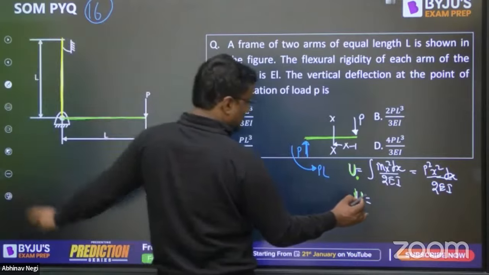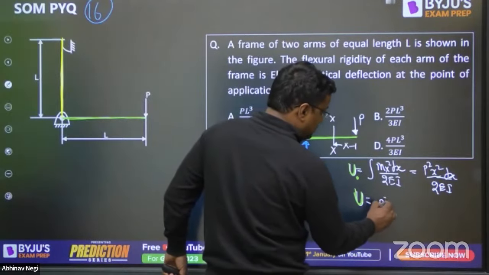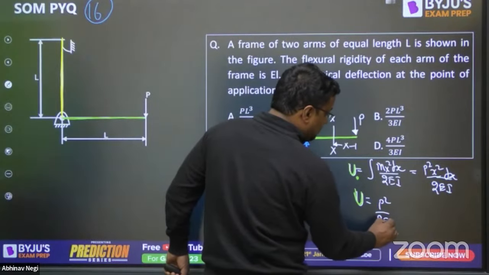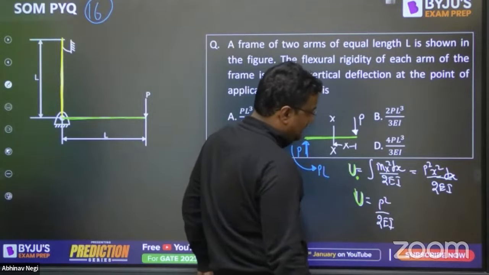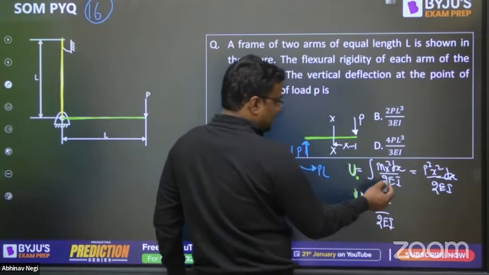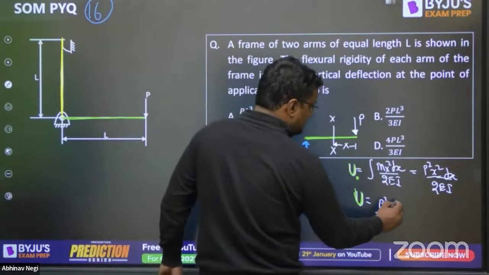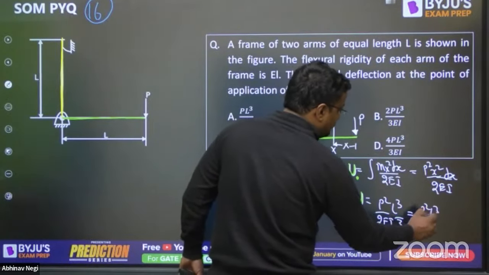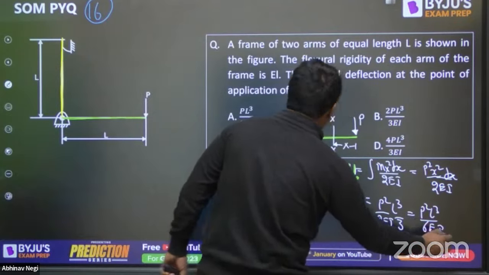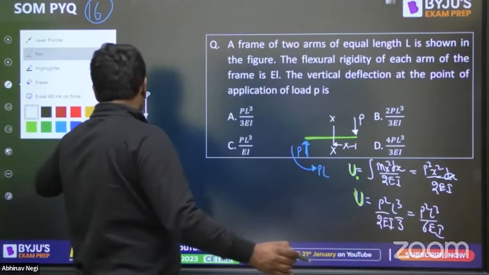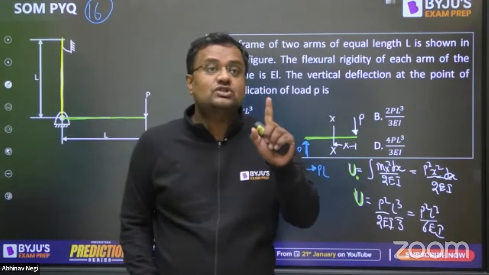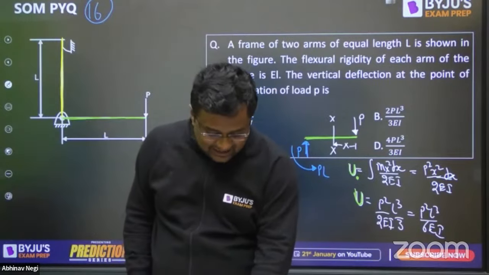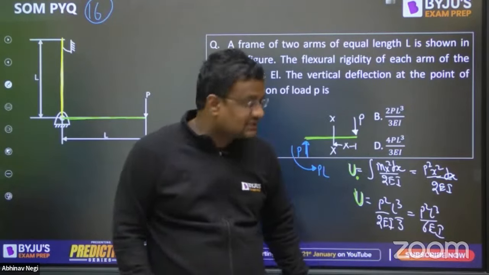Okay, so for green, P squared will be constant, 2EI will be constant, and the integration of x squared will be x cubed by 3, from 0 to L. So P squared L cubed by 3, so it will be P squared L cubed by 6EI. This is the strain energy of the green one. Yes, Rishabh, P squared L cubed by 6EI.